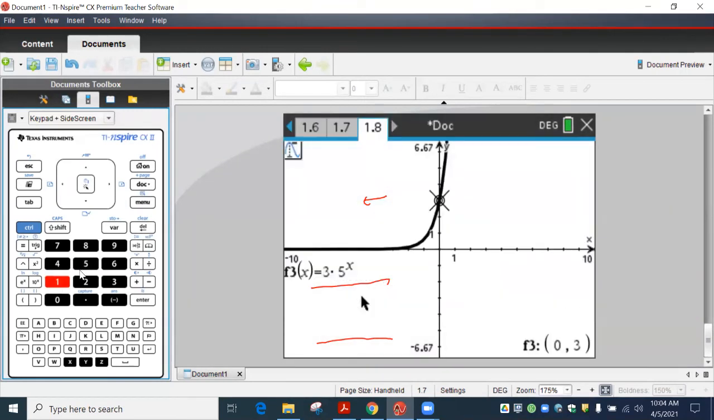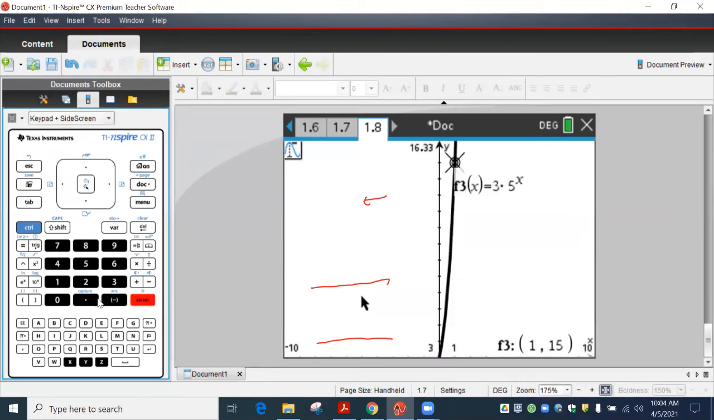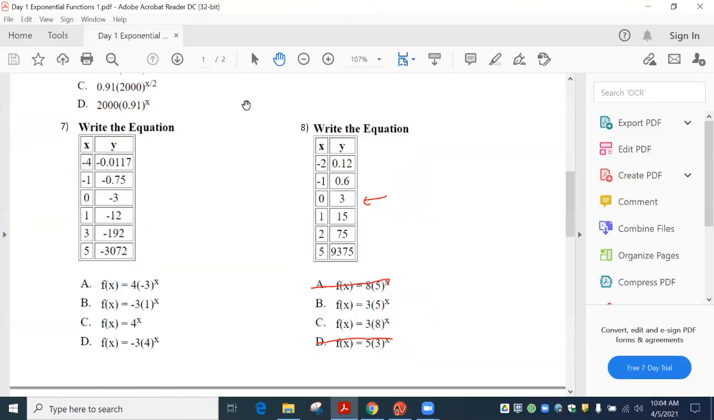Menu 5-1, and we are typing in -2. And -2 gives me 0.12. Type in -1, it gives me 0.6. And you can type in 0, see it's at 3. You can type 1. So you can type in any of those. You got to check at least 2 though. And so our answer is going to be B. So super, super easy questions right there.